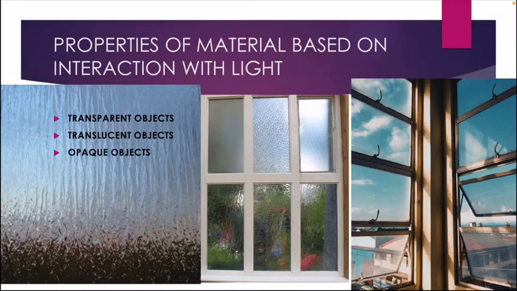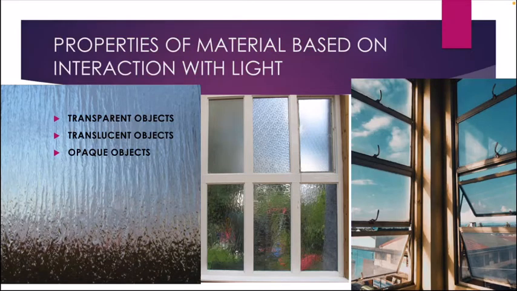Then, for example, there is a wooden board, or a metal sheet, or other bodies. So you cannot see what is right behind it. For example, you have a big wall, and you cannot see the things that are behind the wall. So this is the best example of opaque objects. Now can you get it, students? Transparent, translucent, and opaque.